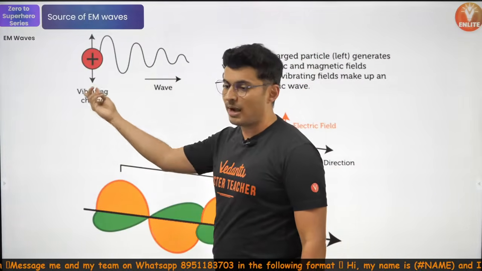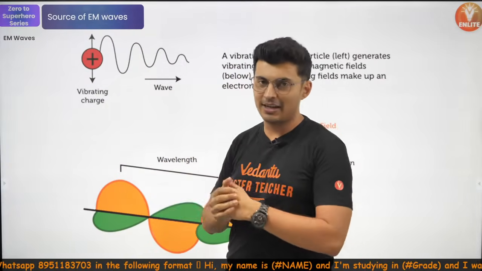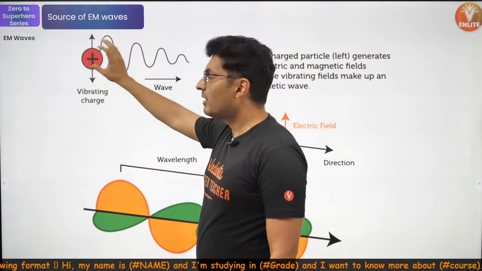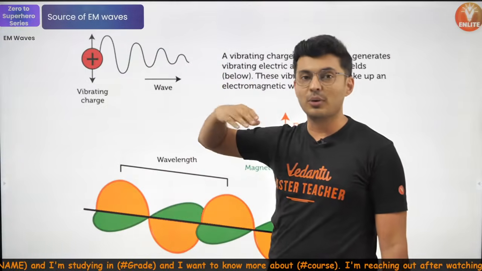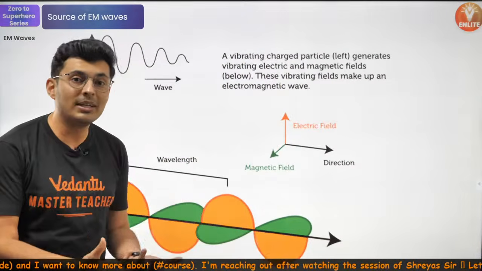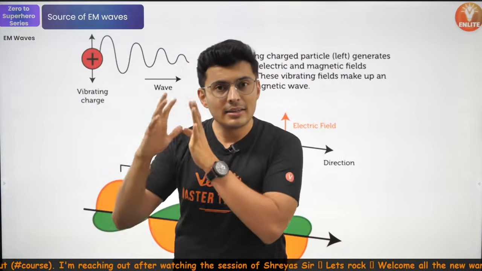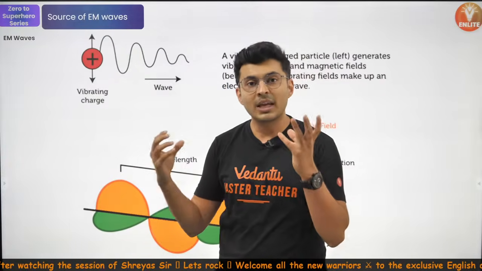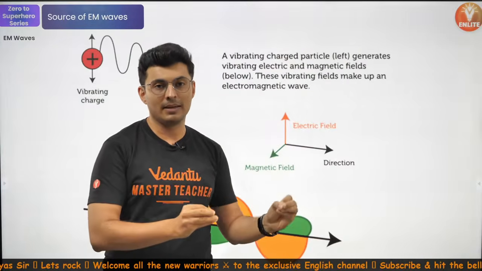So when you take a vibrating charge, it will also create electric field, but it also creates magnetic field along with the electric field. Yes, correct, Mansa. So when you have a charge which oscillates, which vibrates, which goes back and forth, then it not only creates electric field, but also simultaneously there is a magnetic field which is created, and together the electric field variations travel with the magnetic field variations, and that makes up something called the electromagnetic wave.